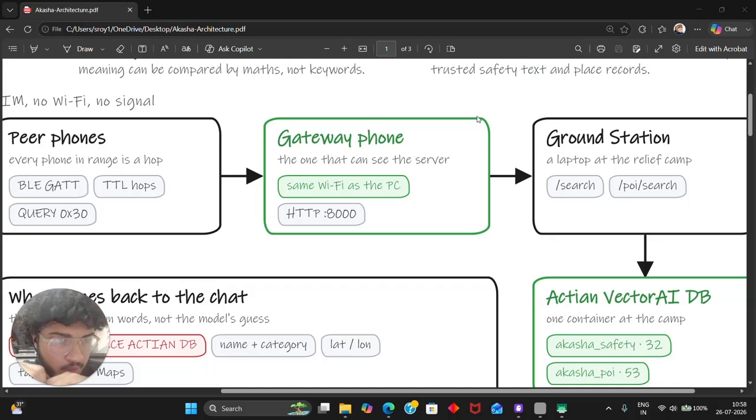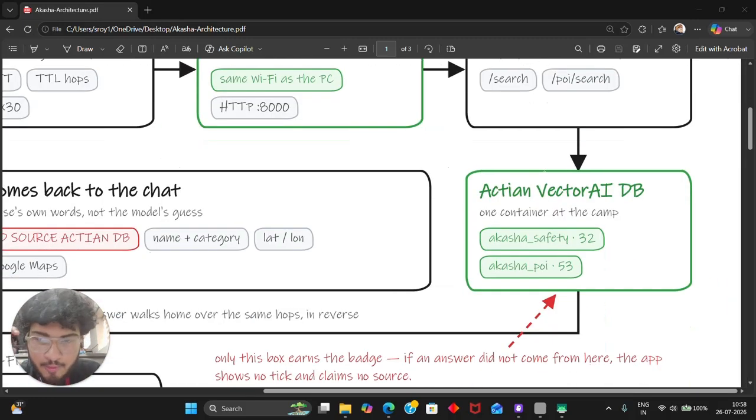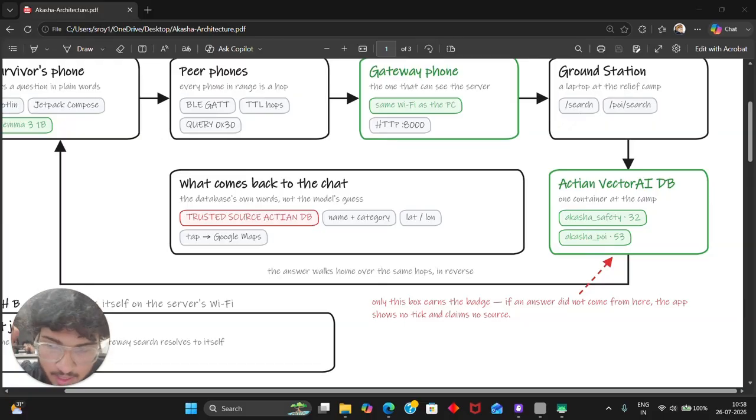it reaches the server. This server has a very big vector database. This database has the data about all the hospitals, police stations, and resource camps where people can go and get help. The vector DB gets the location of the user in the packet, so it sends back the data on where the survivor can go to fetch help.